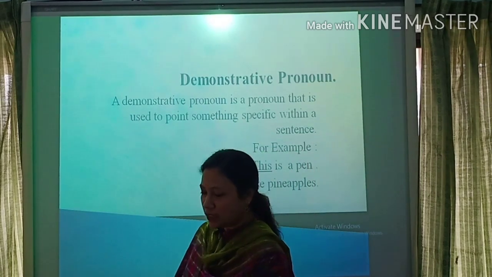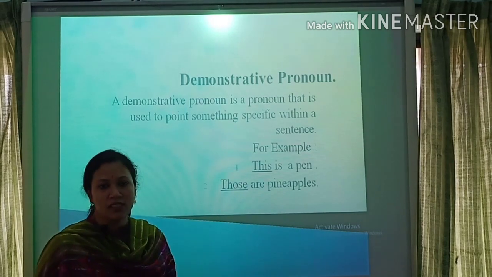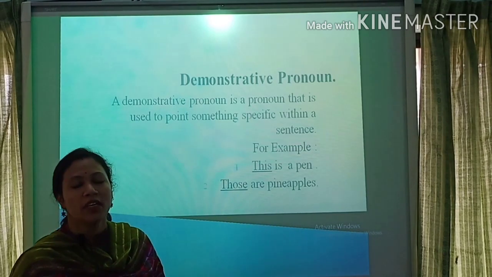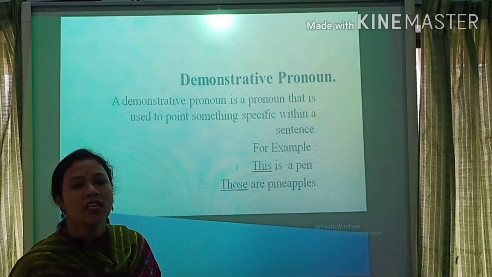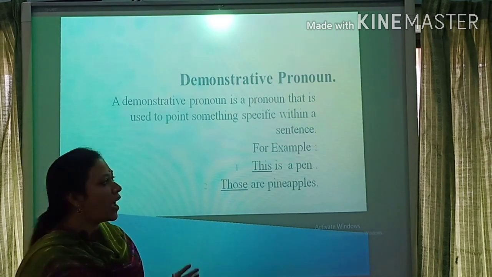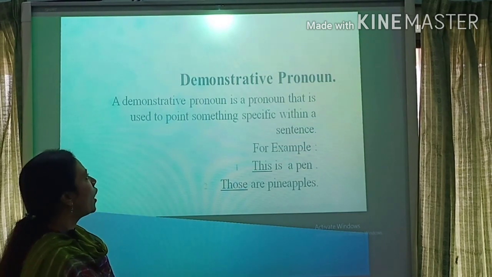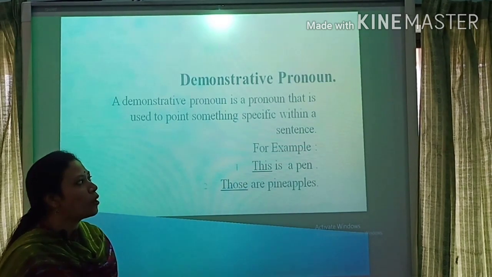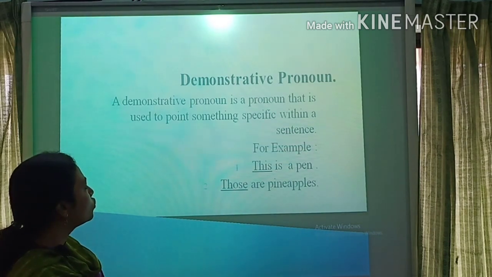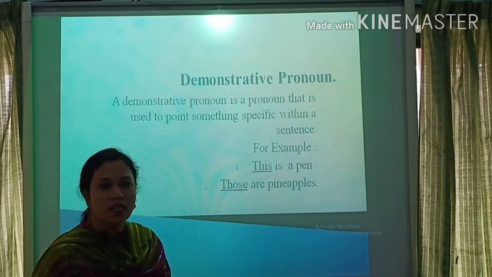If any sentence starts with this, that, those, that's why you understand it's a demonstrative pronoun. Okay, I repeat it again, students. Look here. A demonstrative pronoun is a pronoun that is used to point to something specific within a sentence.